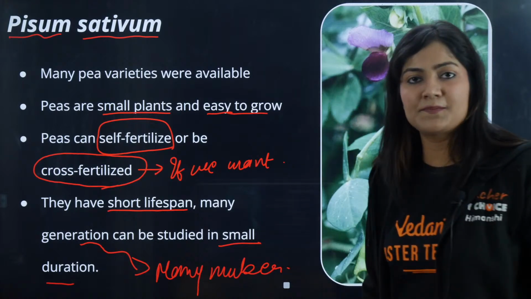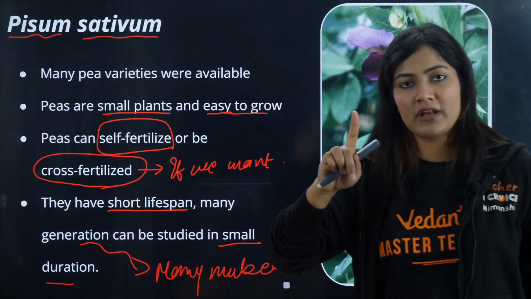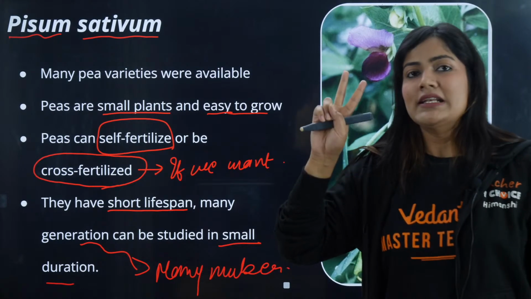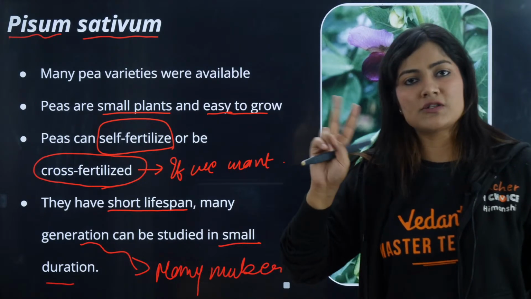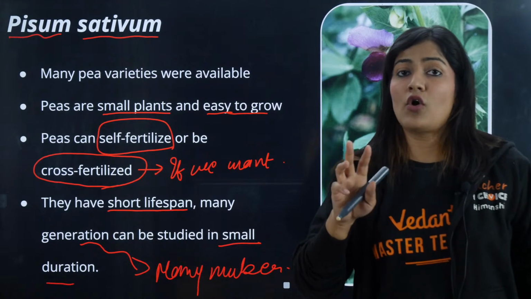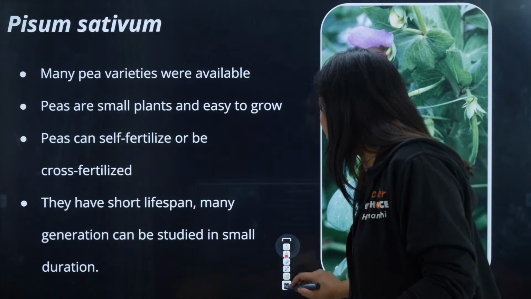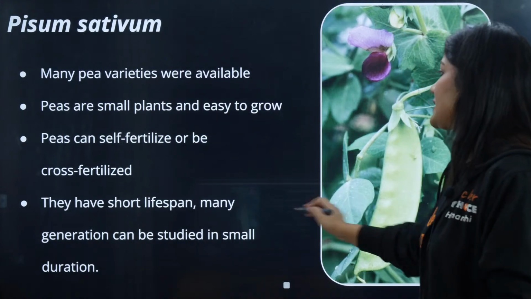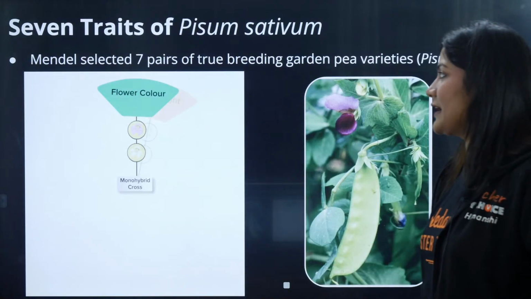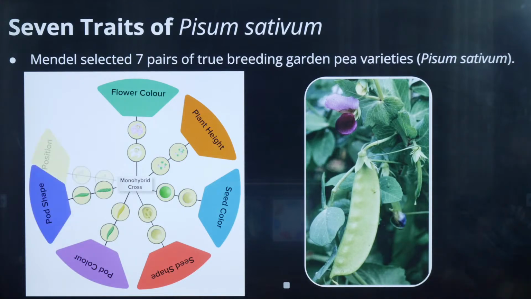So, a smaller lifespan. There are three basic characters that are very important. Self-pollination is shown. Next, we can perform cross-pollination if we want. Another thing is the shorter lifespan along with lots of progeny; a high number of progeny was produced. Now moving forward to the next point, Mendel selected 7 pairs of true-breeding garden pea plants, Pisum sativum.